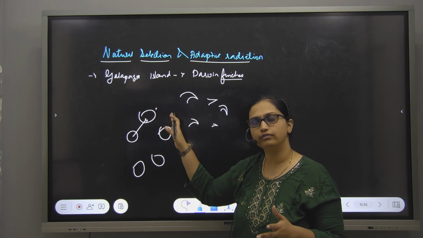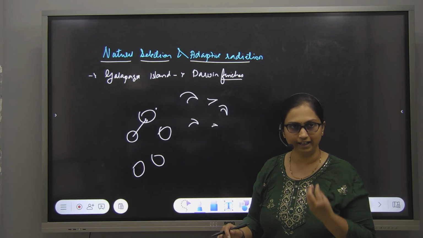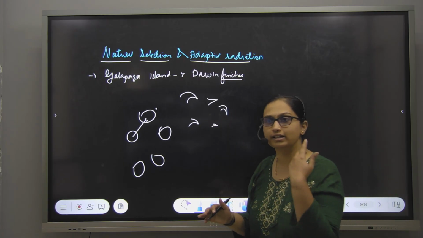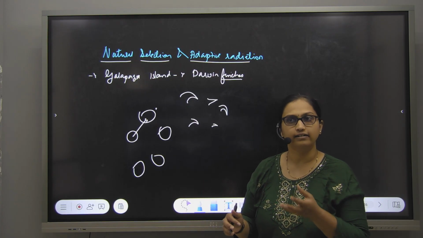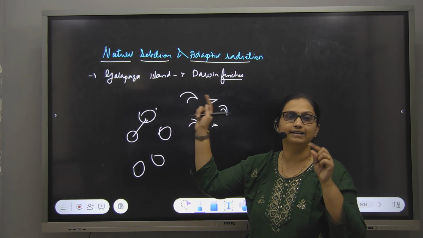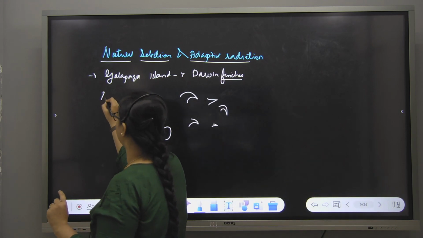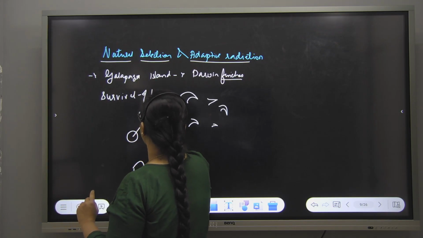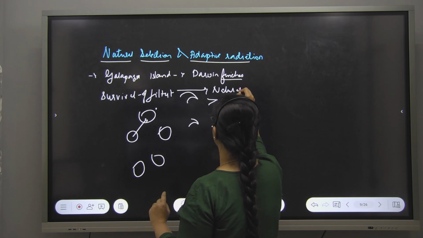But when it flew to a different island, depending on the different sources of food there, the beak size was seen in different variations. The one which survived had developed that particular beak in that particular area. This is called survival of the fittest, the same thing as we did last time, which leads to natural selection.